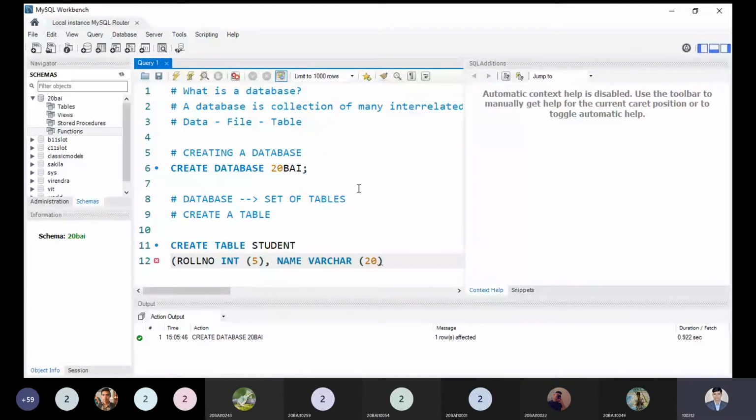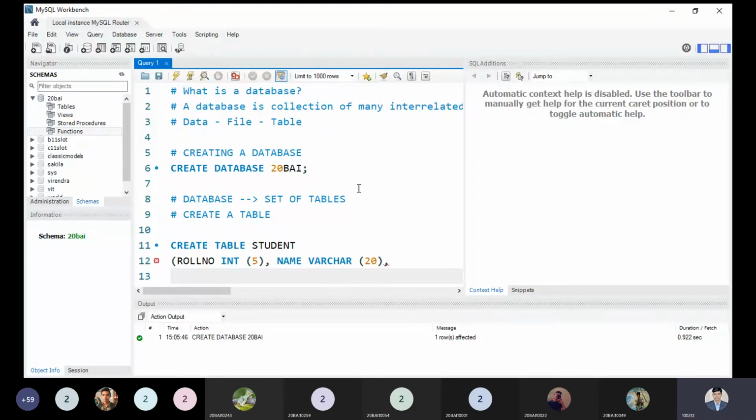So the first attribute is roll number, and next we have the name. I put it over here and put a comma. I'm pressing enter because my command is not finished. I do not write the command in a continuous manner because I need to show the entire syntax. Next we have date of birth.